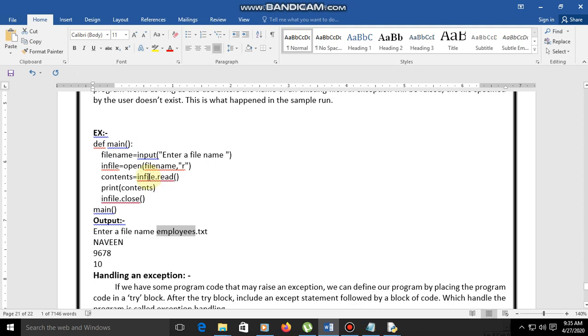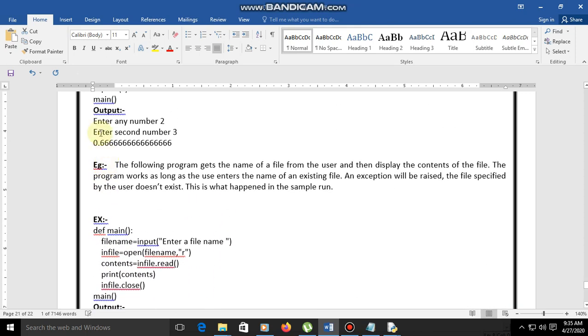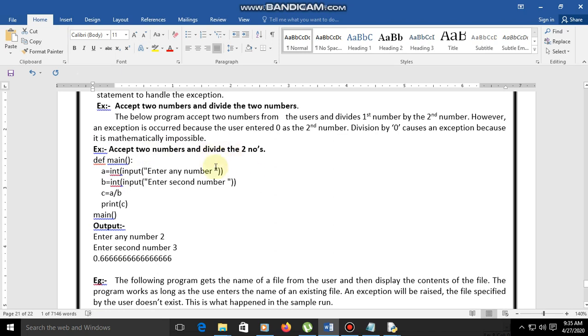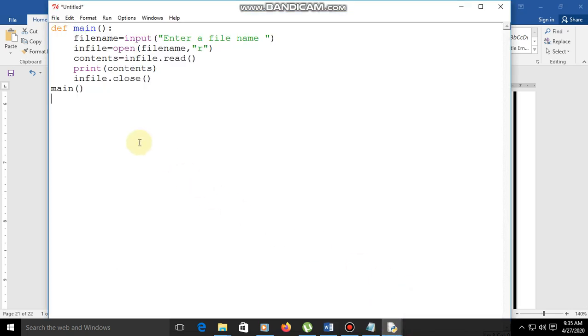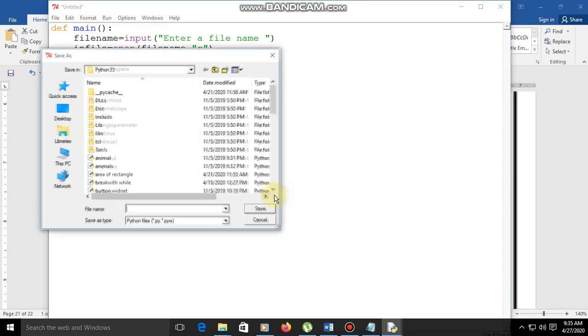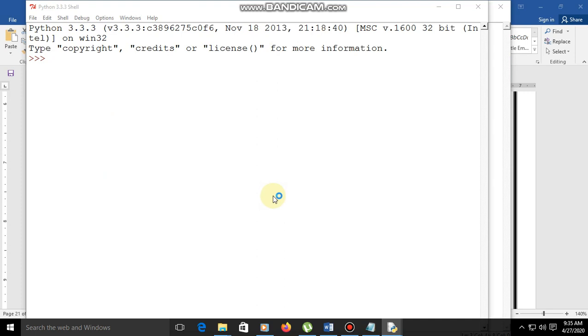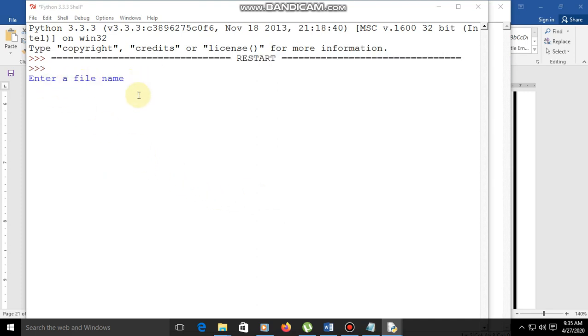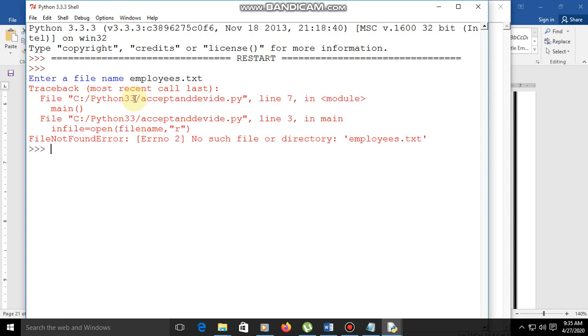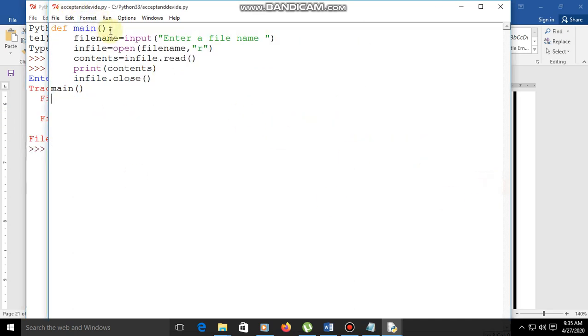So now the file name is not given, so you have to save it with accept two numbers and dividing accept. So I have to save with this accept and divide dot py, saved. Okay, enter a file name here. So I am entering employees dot txt. Okay, sorry. So let us see another time.